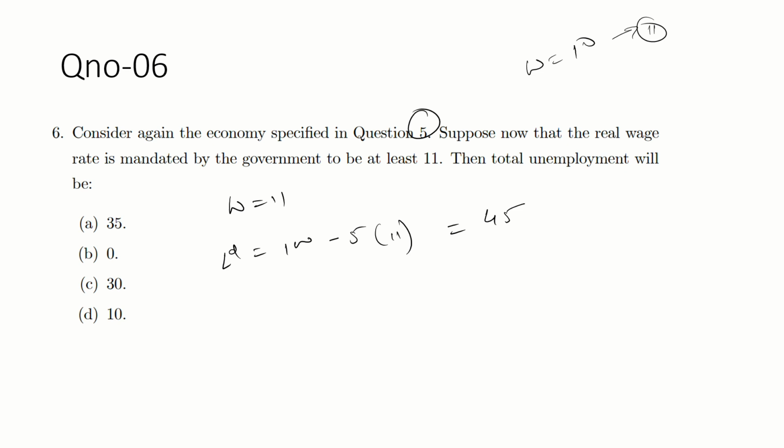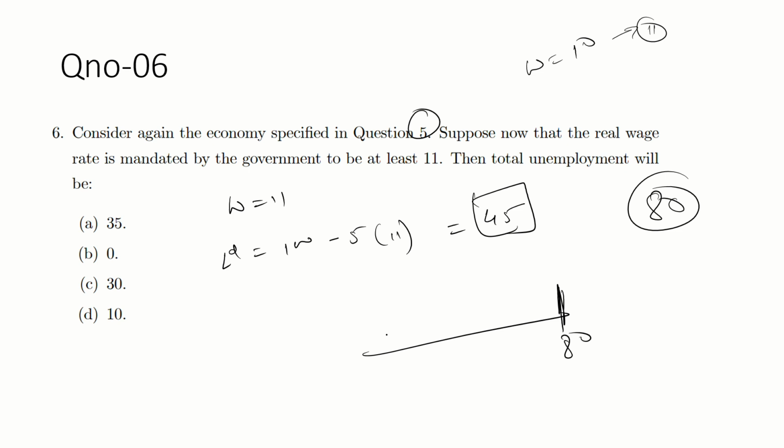So labor demand is only 45, but the total labor force is 80. Demand is 45, so there is a gap now. How much gap? 35. So the total unemployment will be 35.